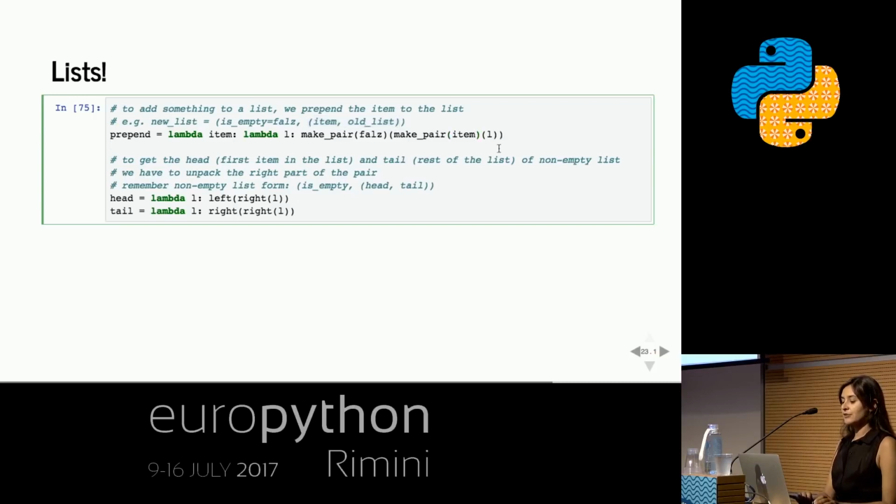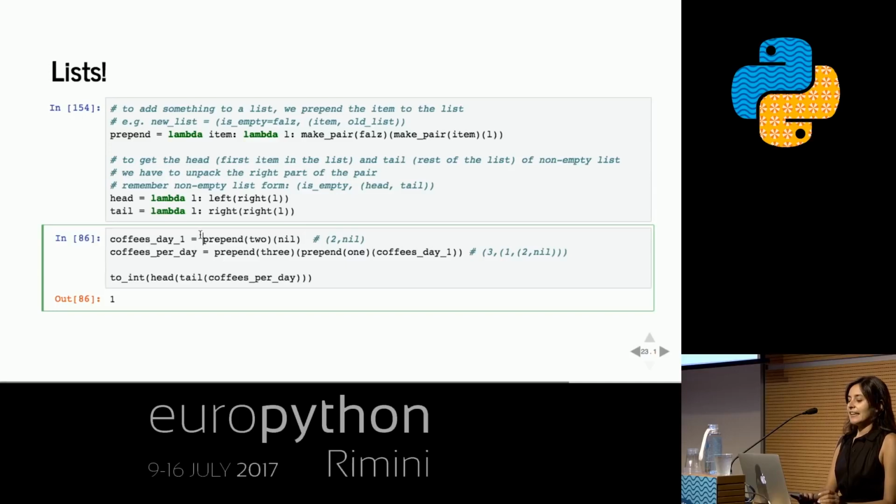Okay, so what we can do then is undo that with a head and tail function that get us the stuff in the right hand of the list, where head is the first thing in the list and tail is everything else. So just take my word for this because we're almost out of time.